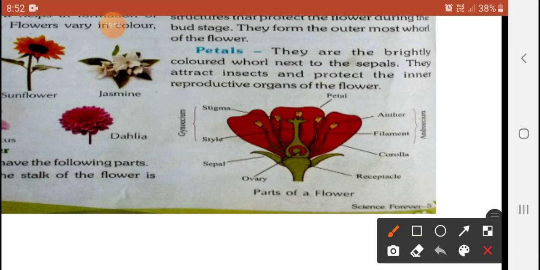One is the sepal. You will see here one is the sepal. This second part we will discuss now, the sepal. They are green leaf-like structures that protect the flower during the bud stage.